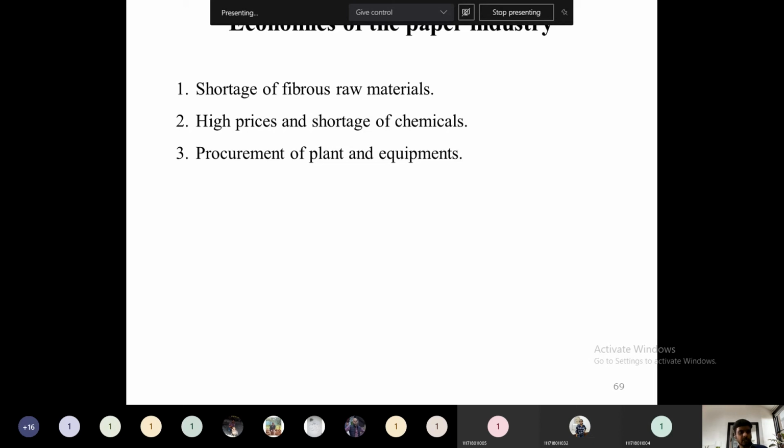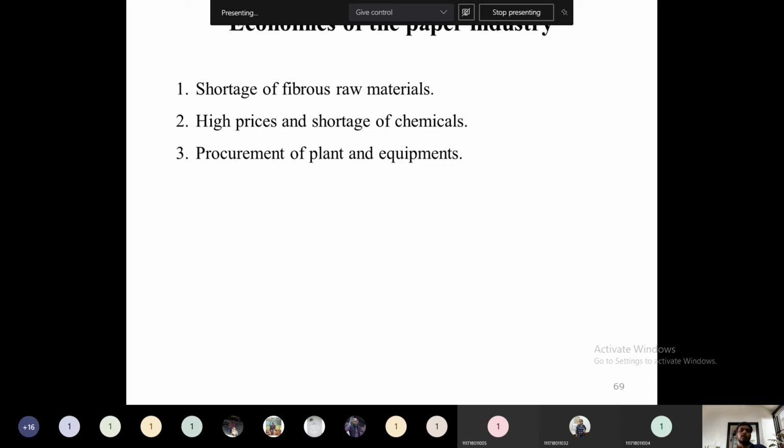Because of this shortage of alkalis and their high prices, the economics of the paper industry depends on the availability of these chemicals at cheaper prices. Then there is procurement of plant and equipment.